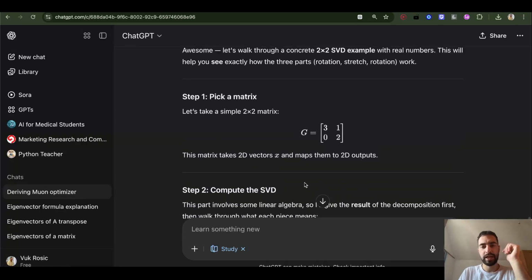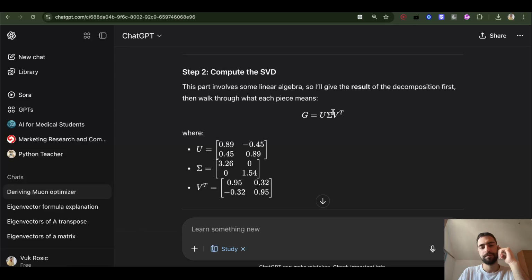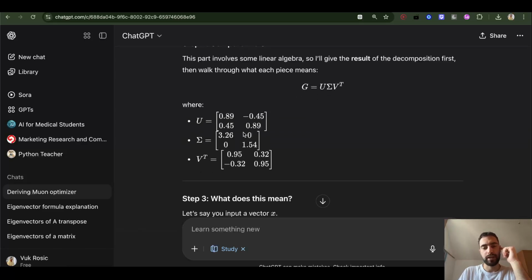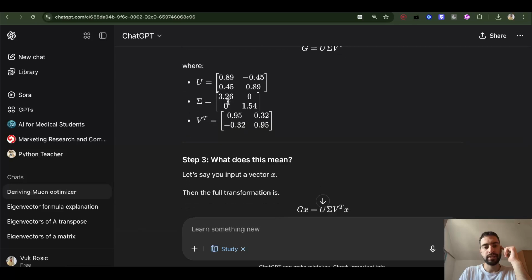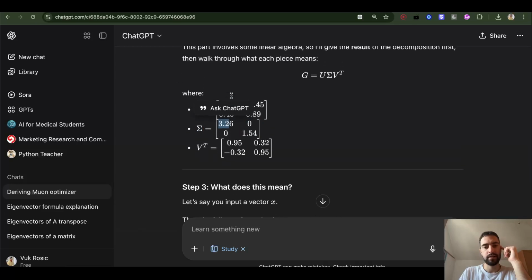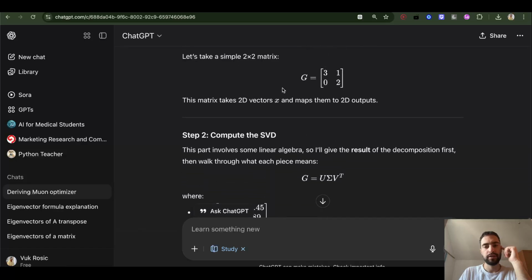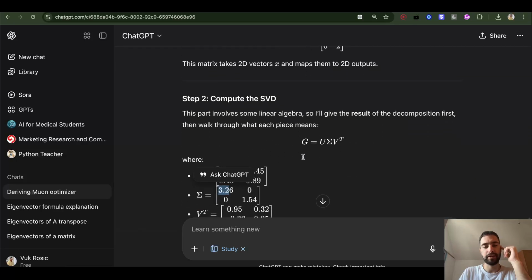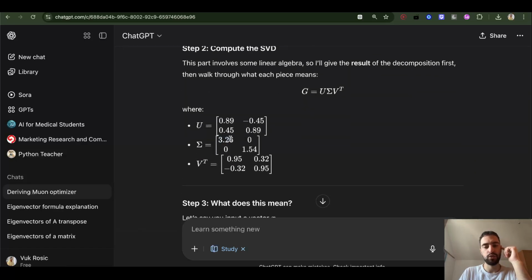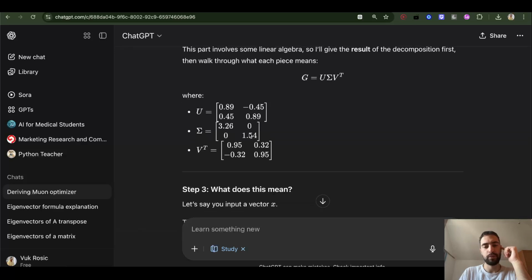So let's say we have this matrix. How do we get these three matrices? We'll explain the process first, but let's see what we want to get. We can start from the middle matrix. It's going to stretch x of whatever this G is multiplying by 3.26 and y by 1.54.